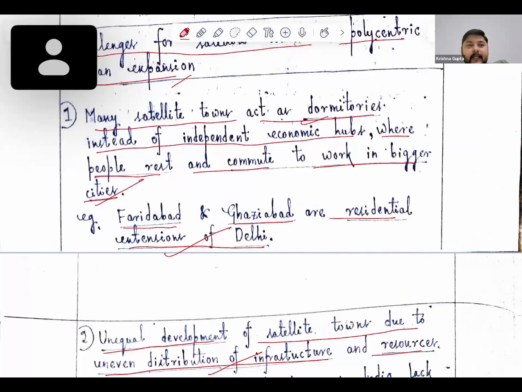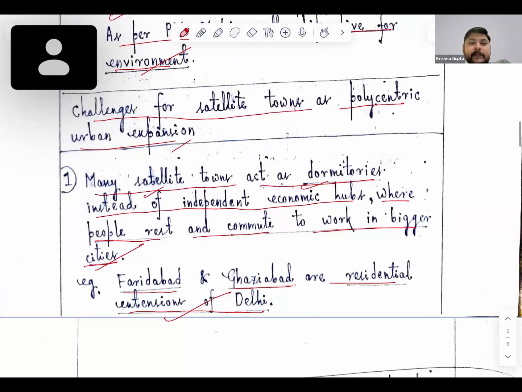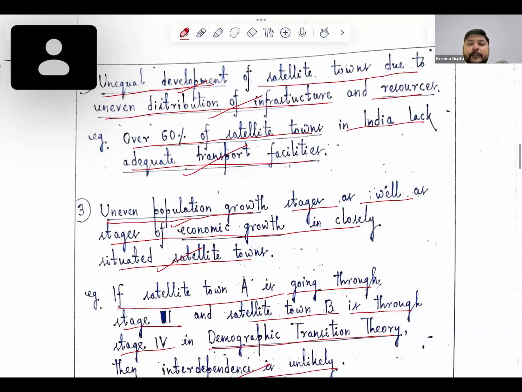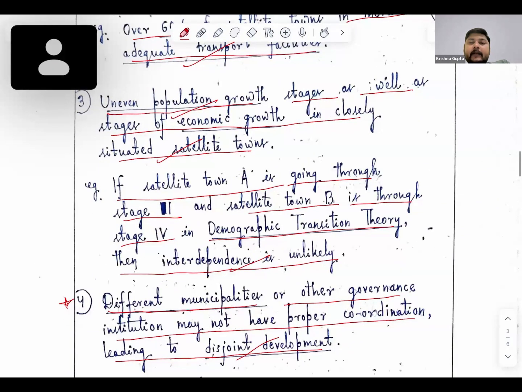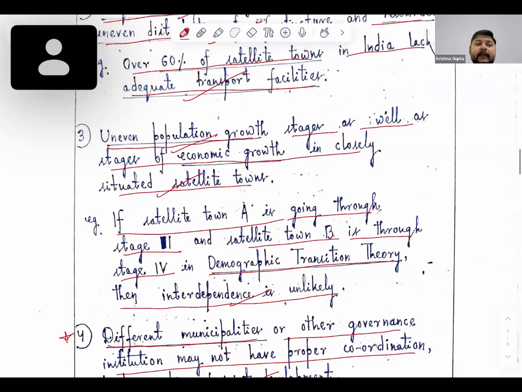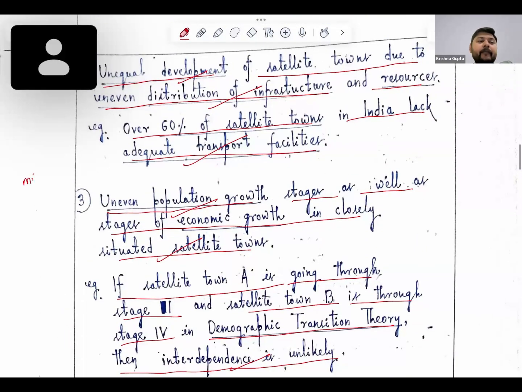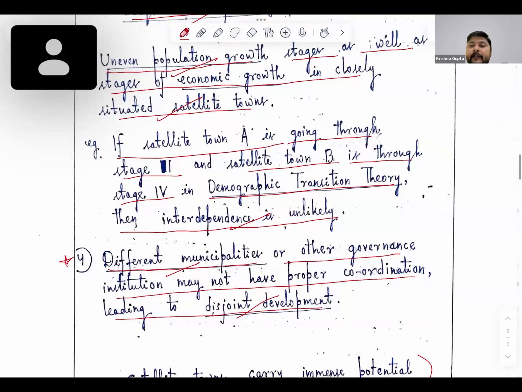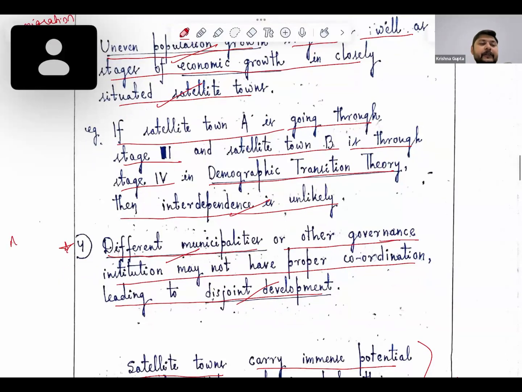So here we can see that we have covered the various challenges also with respect to dormitories instead of independent economic hubs, where people rest and commute to work in the cities. Then unequal development of satellite towns. Very good. Uneven population growth in satellite towns. We can add here certain aspects of migration also. Then we have different municipalities with respect to governance and administration.